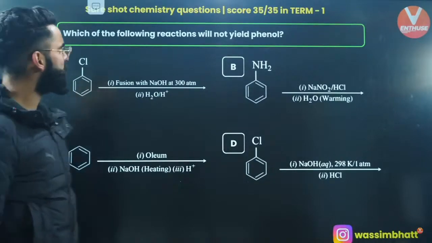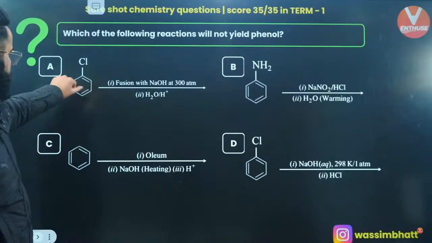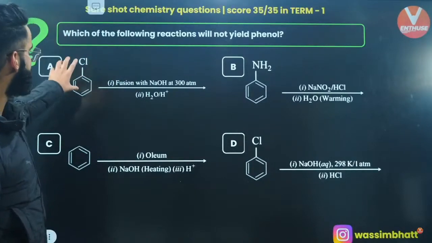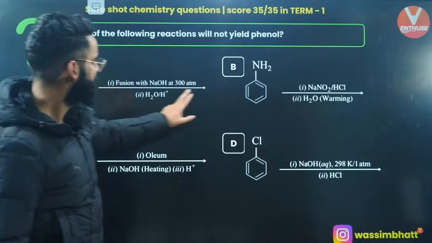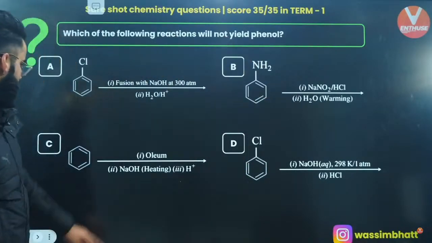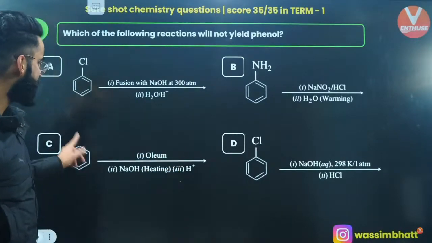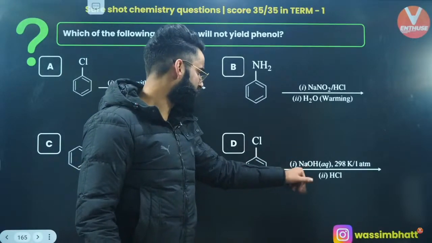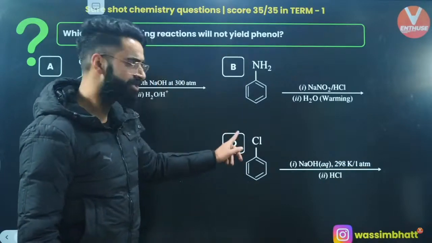Okay, which of the following reactions will not yield phenol? You are using chlorobenzene, fusion with NaOH at 300, then acidic hydrolysis. Over here in this reaction, you will be getting phenol. Yes, this is an example of a diazotization reaction. Finally, you will be getting phenol, right? You are using oleum over here, and then NaOH heating, H positive. Again over here, you will be getting the phenol. In case of the last one, you are using NaOH, 298 Kelvin, 1 atm. Okay, I think the last one is not going to yield the phenol.